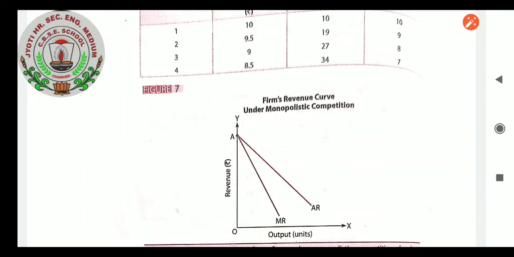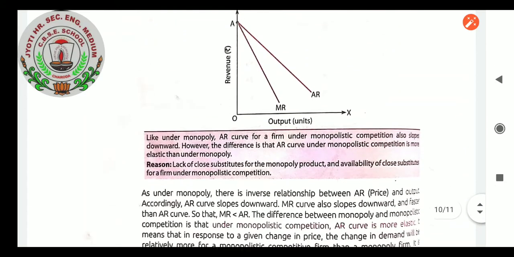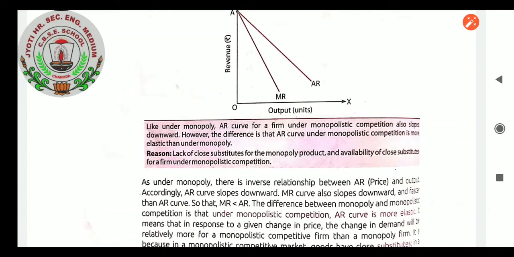So for monopoly and monopolistic competition, the firm's revenue curve reveals that as compared to average revenue falling, marginal revenue falls more. So like under monopoly, the average revenue curve for a firm under monopolistic competition also slopes downward. However, the difference is that the AR curve under monopolistic competition is more elastic than under monopoly. Reason: lack of close substitute for the monopoly product and availability of close substitutes for a firm under monopolistic competition.